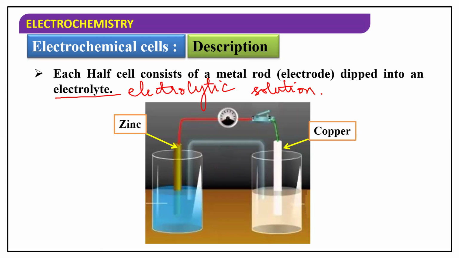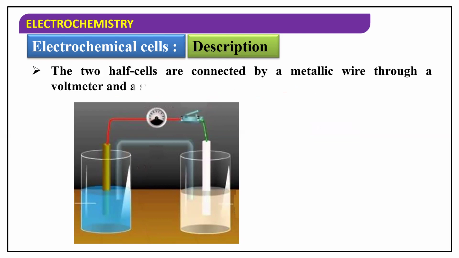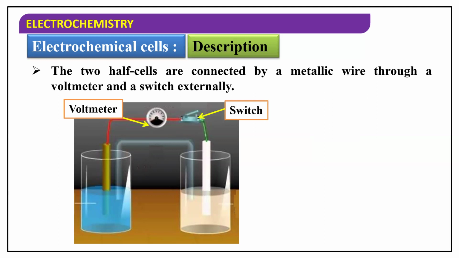Okay, students. Here in the Daniel cell, we have two beakers and two electrodes dipped inside the electrolytic solution. We have two half cells, oxidation and reduction. Those two half cells are connected externally by a metallic wire through a voltmeter and a switch. This is the voltmeter and this is your switch.